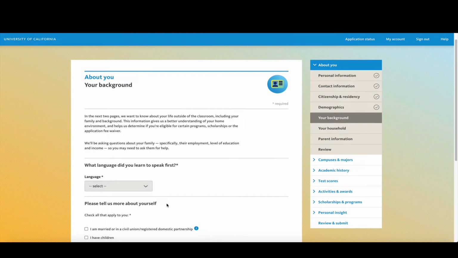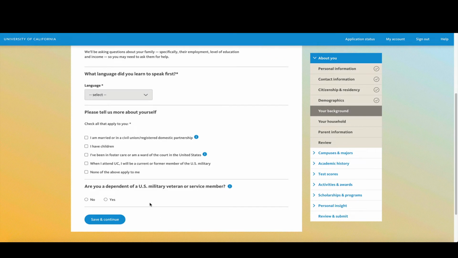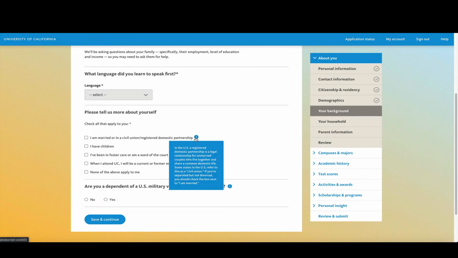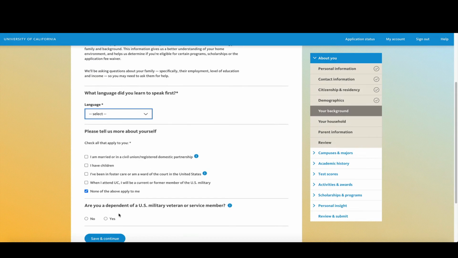On this page, you're going to answer questions about your background. The first question is, what language did you learn to speak first? Make your selection here. The next question is asking you just personal questions about yourself. You can click on the I if you have questions about that. Otherwise, check all the boxes that apply. The last question is asking, are you a dependent of a U.S. military, veteran, or service member? If yes, click yes, and if it's a no, click no. When ready, click on save and continue.